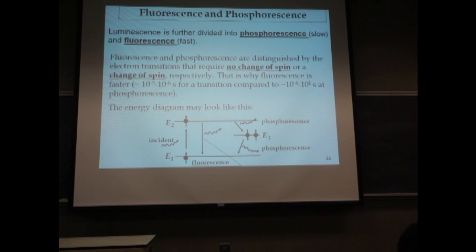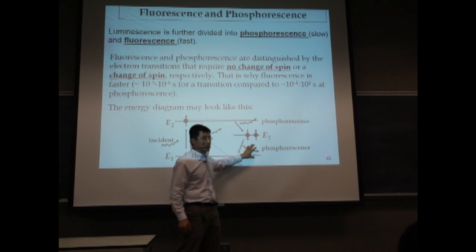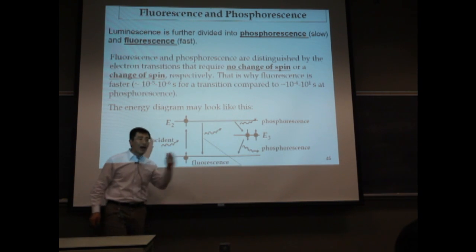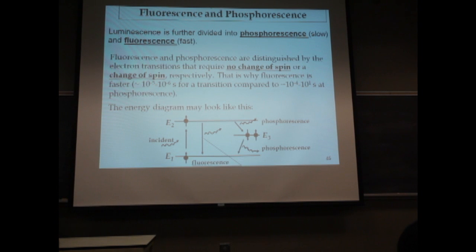The difference between phosphorescence and fluorescence is time, the transition time. Phosphorescence is a slow process. Fluorescence is a fast process. This is due to the transition being direct, as in fluorescence, or indirect, as in phosphorescence. So the time is different. Phosphorescence is slow, fluorescence is fast.